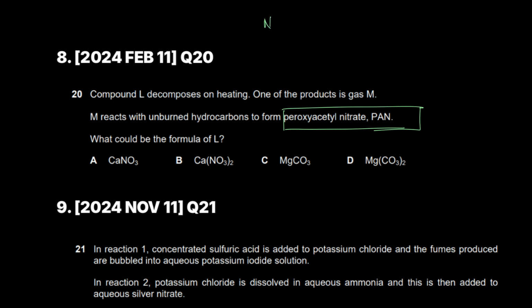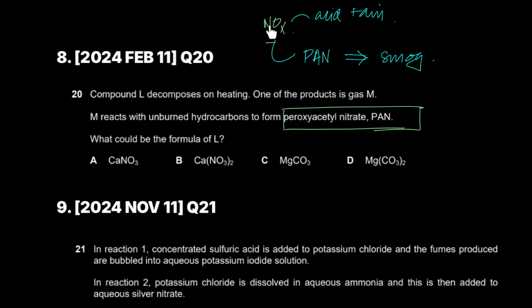I said that when you have nitrogen oxides, NOx, it is a pollutant in itself because it results in acid rain. So it's a pollutant itself, but it also results in a secondary pollutant called PAN, which further results in photochemical smog. Have I not taught you this?